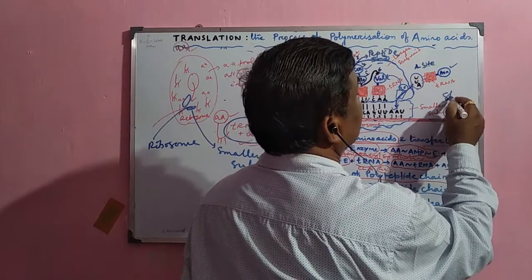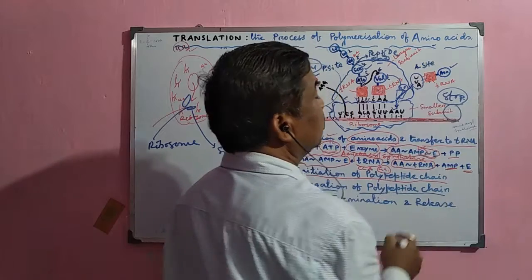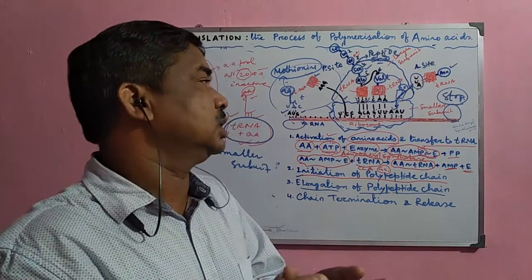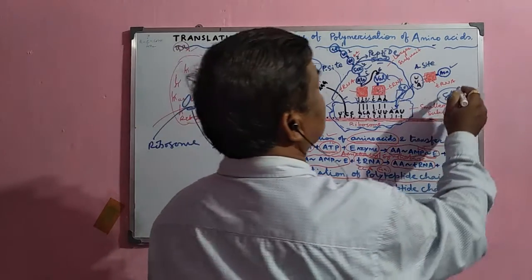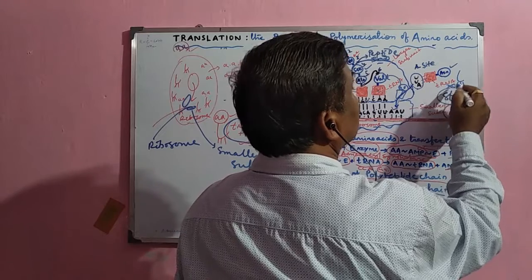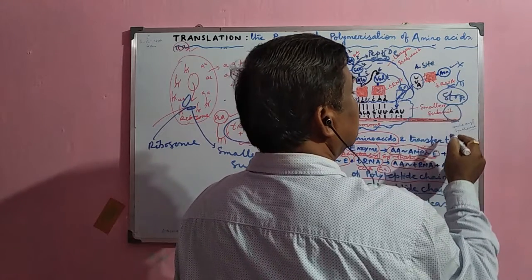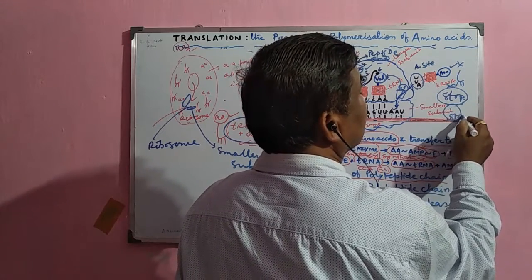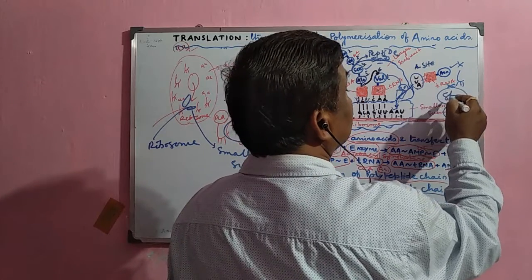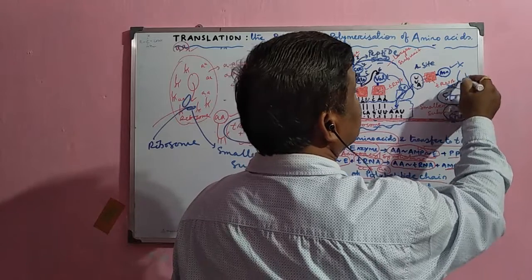In the last part, there is the stop codon. When there is the stop codon, there is no specific amino acid and no tRNA for this stop codon. So there is no anticodon, so there is no amino acid. That is why when the stop codon reaches here, it will not bind with any tRNA.